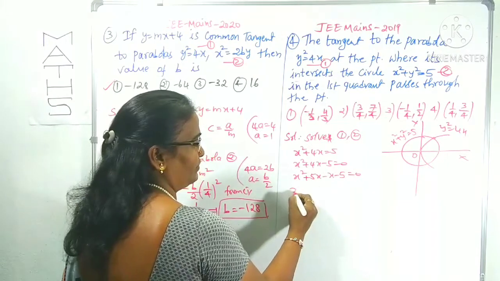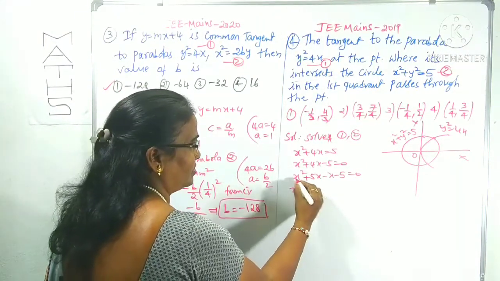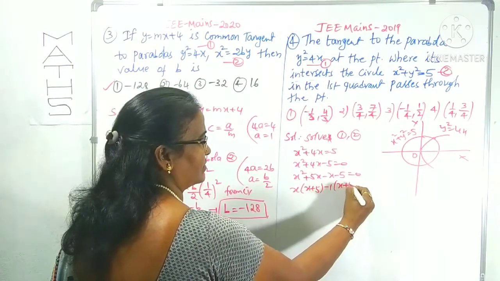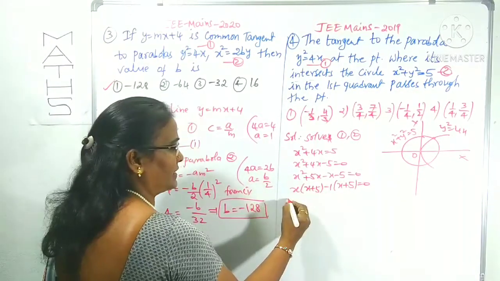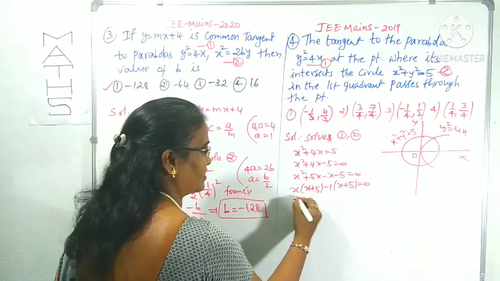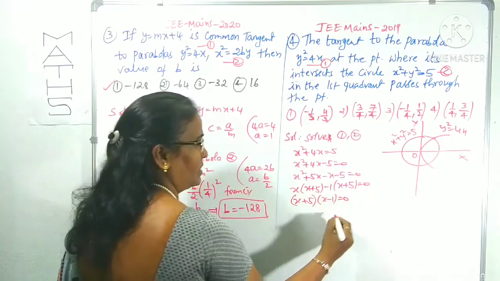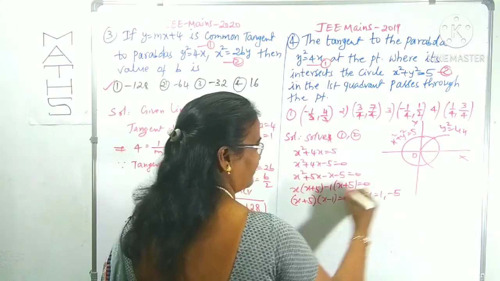You know very well how to do the factorization. x into x plus 5, minus 1 of x plus 5, is equal to 0. Is it clear? Now take x plus 5 common, so it will be x plus 5 times x minus 1 is equal to 0. Therefore the x values are 1 and minus 5.